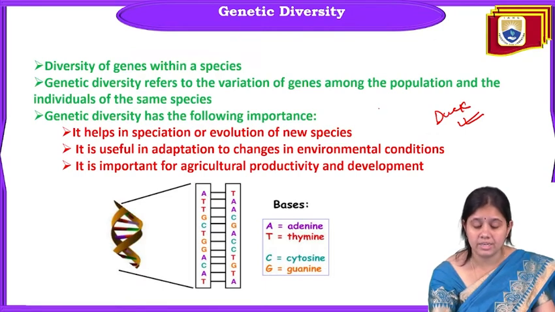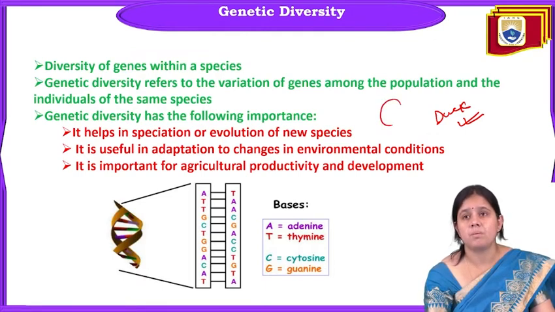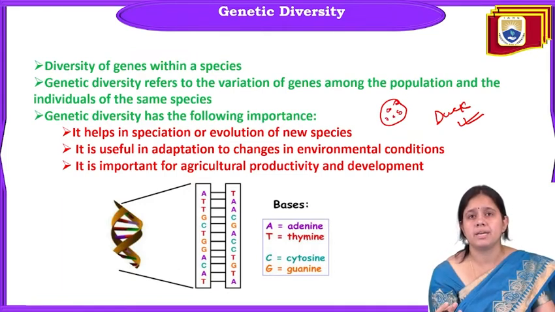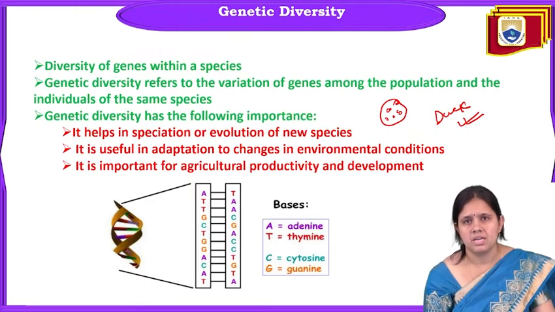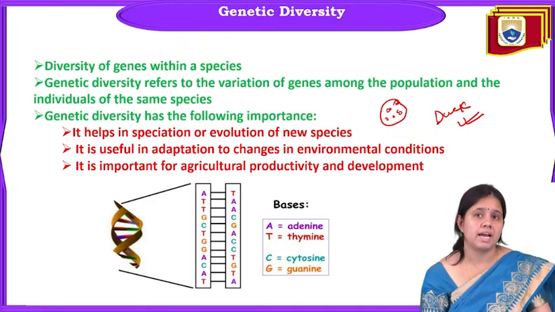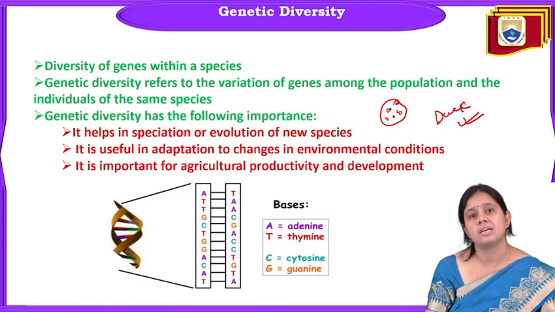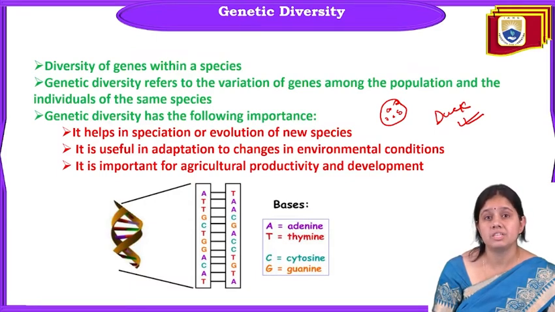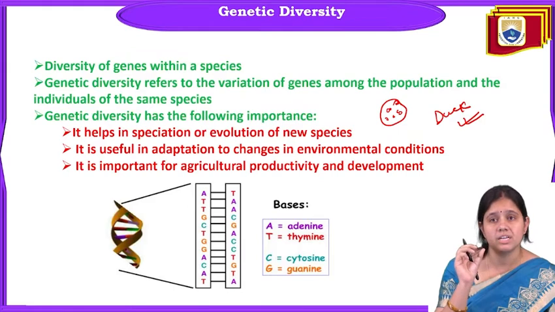So in a single population, different individuals have different genetic makeup. With different genetic makeup, that genetic diversity helps in the speciation and evolution of new species, and that is very useful in adaptation to changes in environmental conditions, and it is important for agricultural productivity and development. So genetic diversity is nothing but the variation among species on the basis of their genetic level.